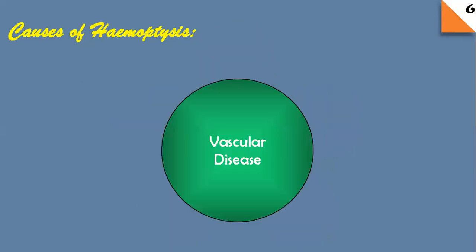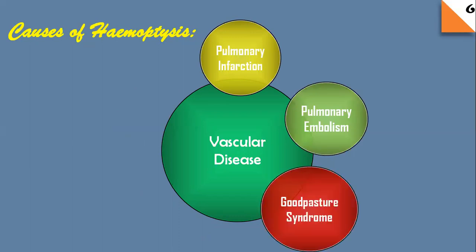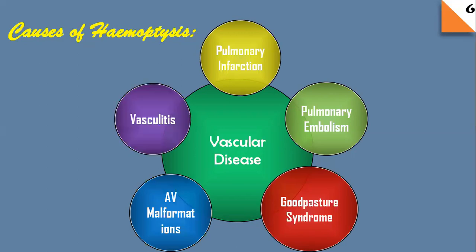Now the other category is vascular diseases. Vascular diseases include pulmonary infarction, pulmonary embolism, Goodpasture syndrome, arteriovenous malformation, and different types of vasculitis. In Goodpasture syndrome, there is formation of antibody against collagen fibers, which leads to weakness of interstitial tissues. That will lead to increased chance of rupture of artery, thereby causing hemoptysis.